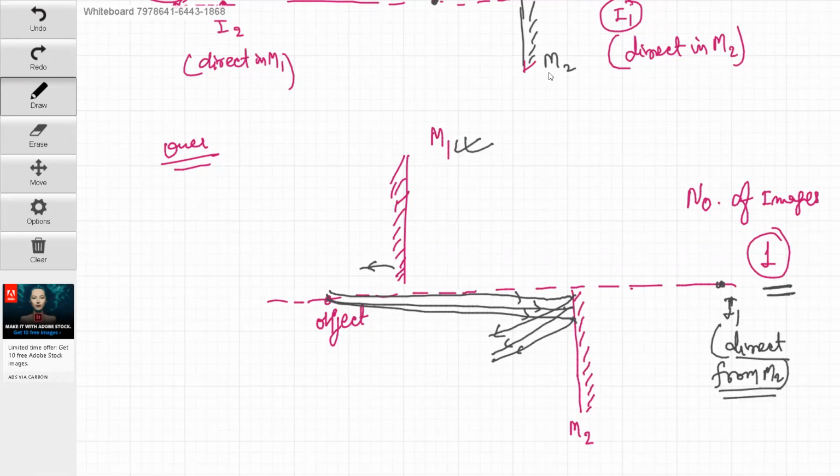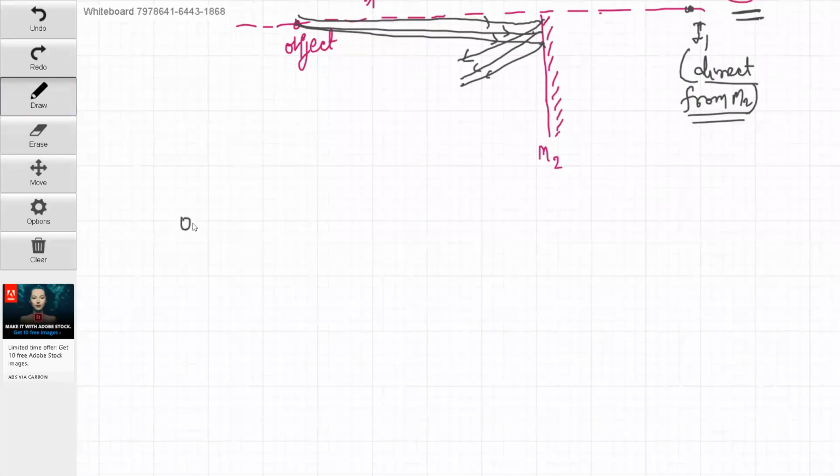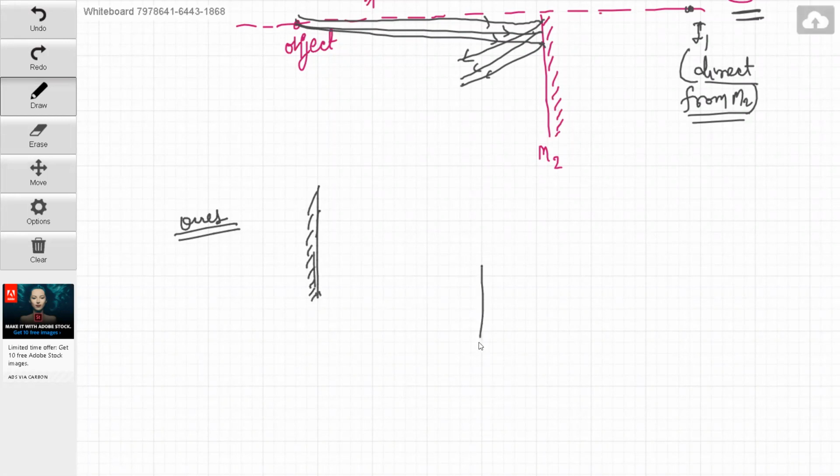Is this okay? So what I am trying to say is, sometimes try to apply your common sense. Do not just remember that because this is a parallel mirror, the answer would be infinity. No, obviously not, isn't it? One more question, and that will be the last question of today. Everyone has to reply to it. Very easy.